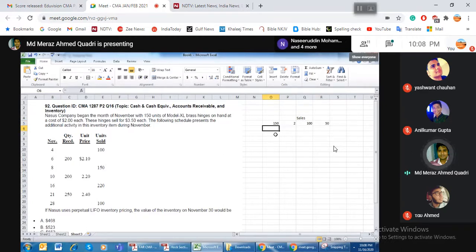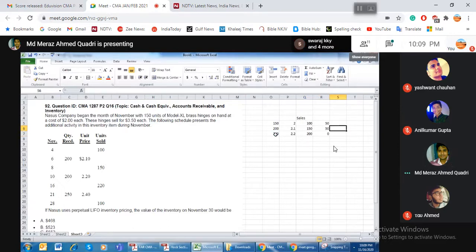Then you got 200 units at the rate of 2.10. It means now out of this you have a sale of 150 units. So you reduce the 150 and say that okay, I now have 50 left from the subsequent purchase, that is from the 6th. Then after selling 150, you purchased another 200 units at the rate of 2.20. But now you are selling 220 units. It means that you will sell the full 200 here. You don't have a balance left.